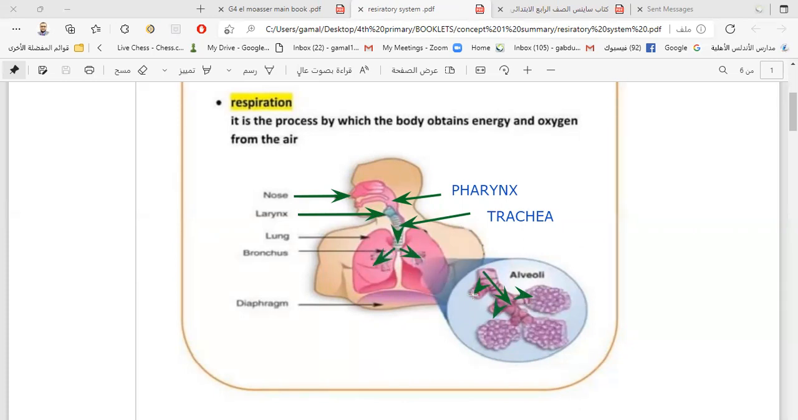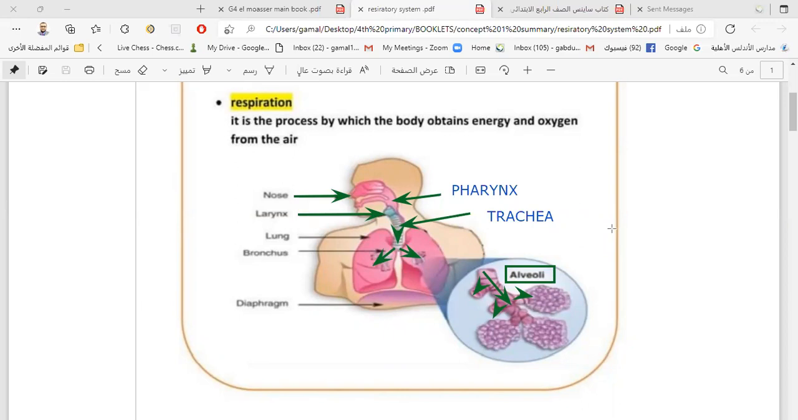Inside the lungs. At the end of the bronchioles, there are alveoli, or air sacs. They are small air sacs, tiny air sacs like balloons. They are very small and they contain some blood capillaries.